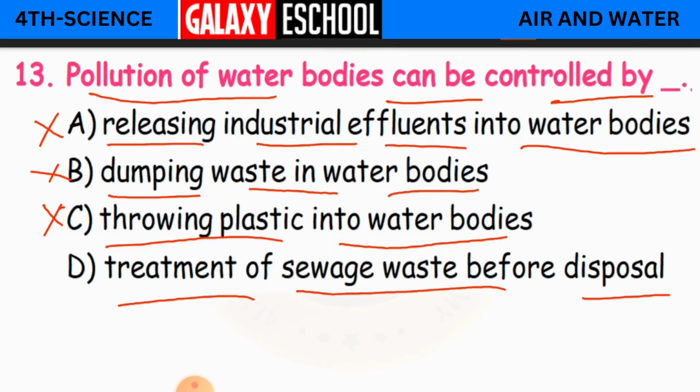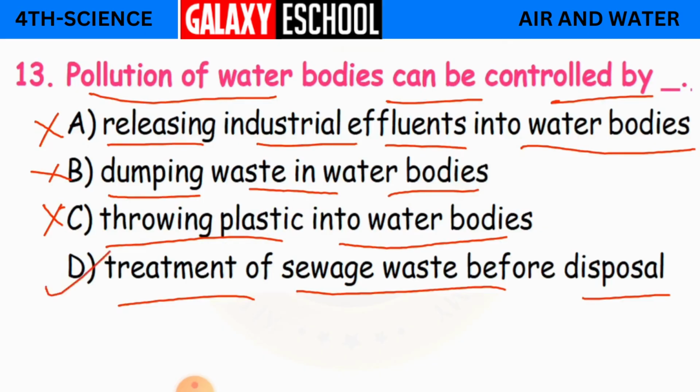What they do is they separate some things which are not going to be absorbed in the soil, like wood particles, plastic, some old clothes, such types which are not able to dissolve in the ground. That particular waste is taken separately, and then they dispose the remaining waste. So this is one way where we can control the pollution of the water bodies. Clear children? That is why D is the correct option.